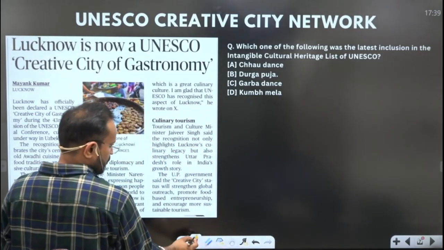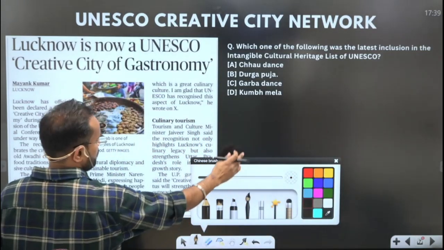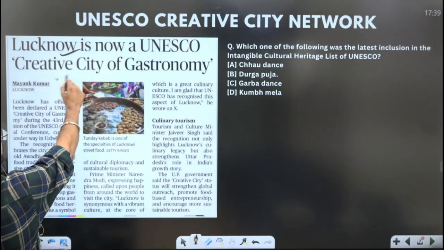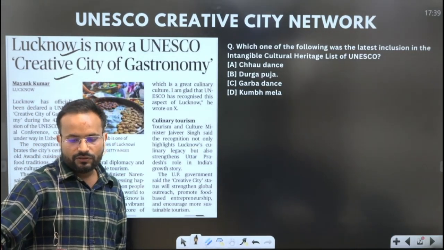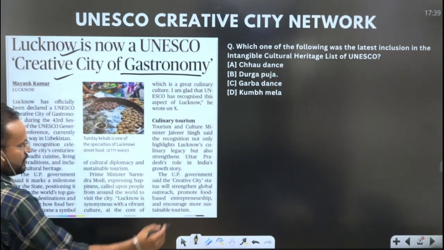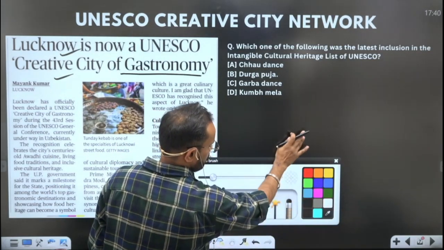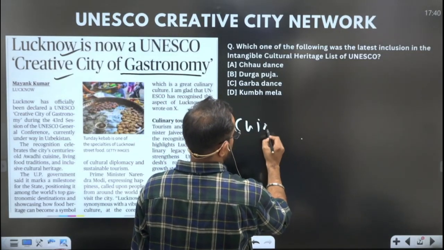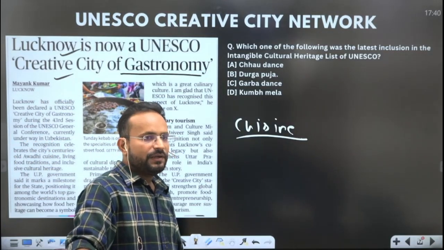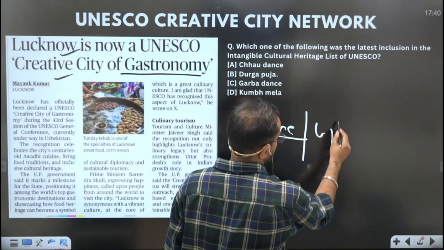So the next topic, if you see, it is related to the news that Lucknow has now been included in the UNESCO Creative City Network, under the category of gastronomy. That is for its particular cuisine. We all know that Lucknow is famous for its dishes. And what are those dishes? Biryani, kebab, and all those things.